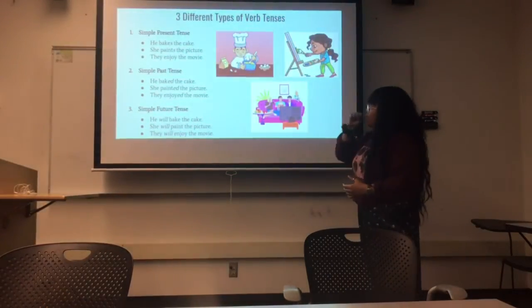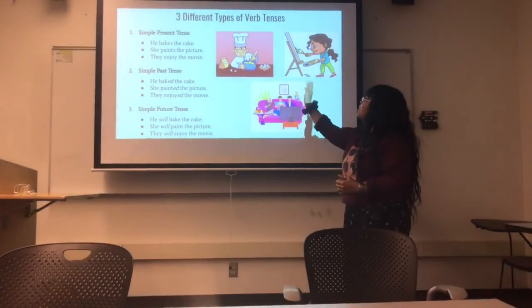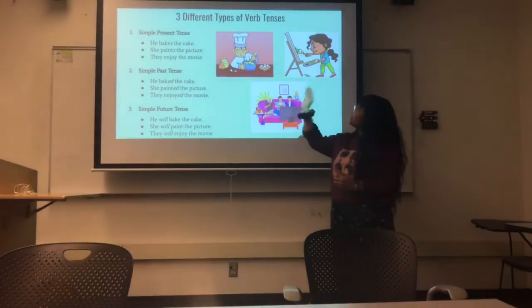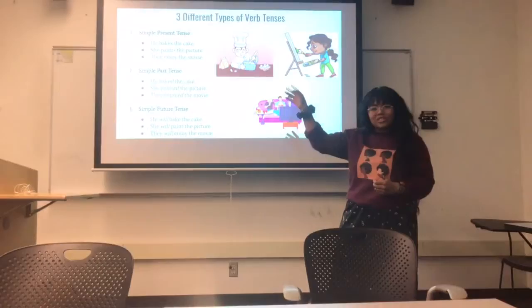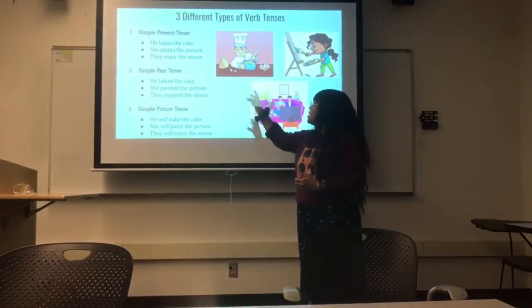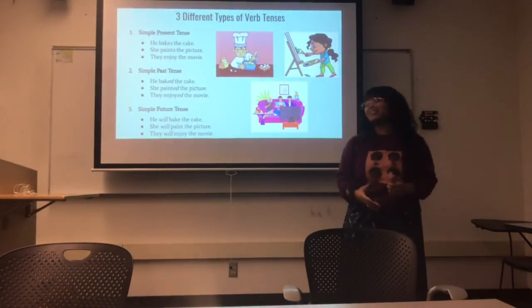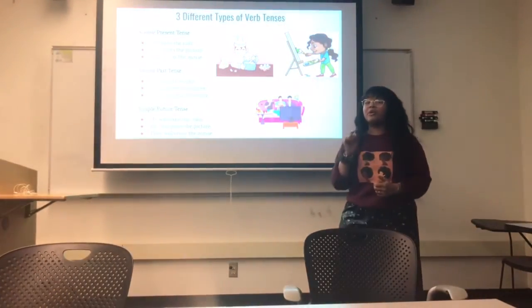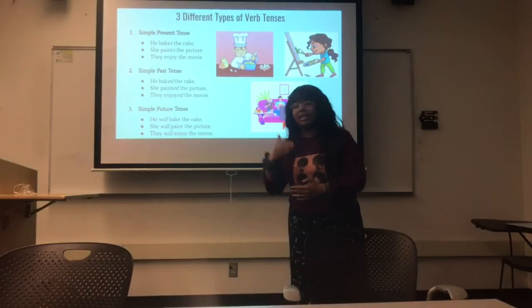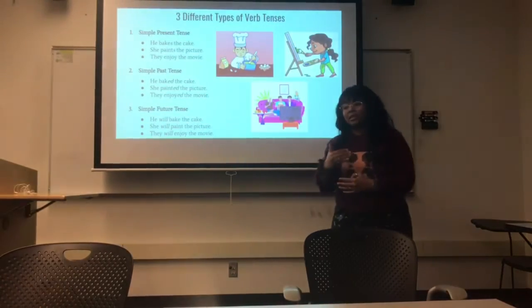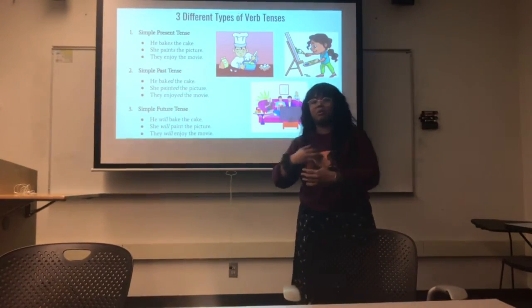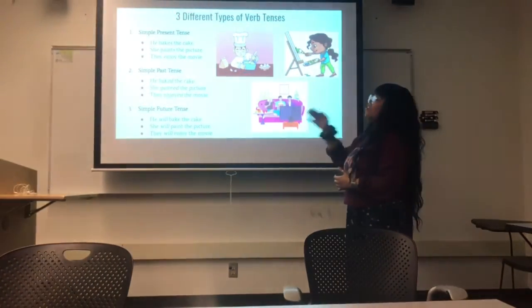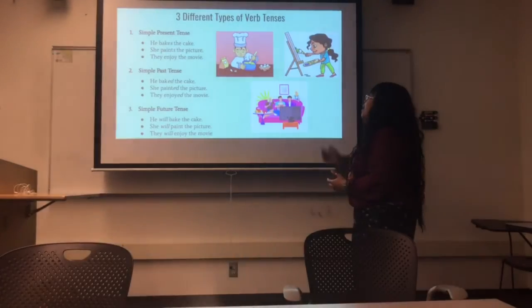So for example, he bakes the cake, she paints the picture, they enjoy the movie. As you can see, we are adding an S to the end of our base form word to make it present tense. The S is only added when the subject, and the subject is the person or the thing that is completing the action. That is, the verb is happening based off of this person's interference with it. So he is the subject, she is the subject, and they is the subject.